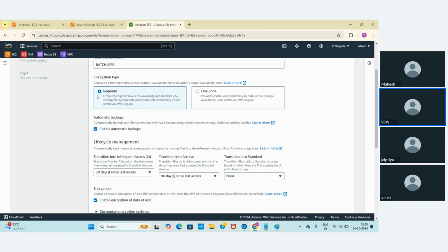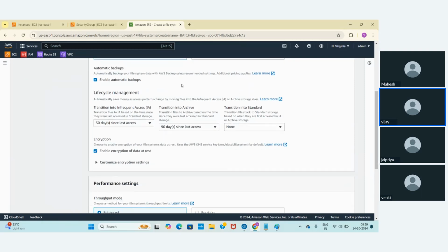That means when you create this EFS, it is going to store in 3 availability zones. And coming to backup, automatically it is going to take the backup using AWS Backup. AWS Backup is one more service in AWS. With the help of that, we can take the backup of this EFS, EBS, and EC2 instances also.